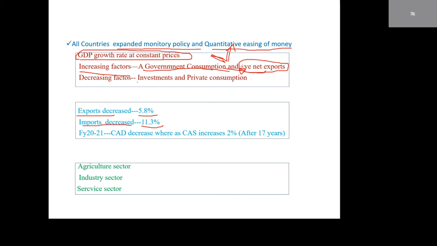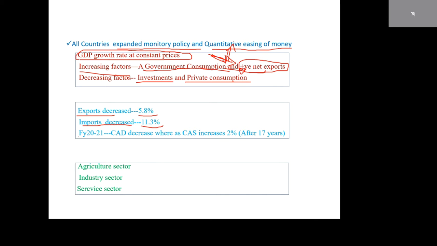Decreasing factors are private investment and private consumption. Due to COVID, most of our population lost their jobs. So their investment and their expenditure decreased. That leads to a decrease in GDP growth rate. These are the decreasing factors. These are the increasing factors.